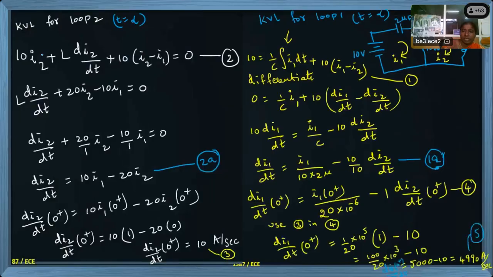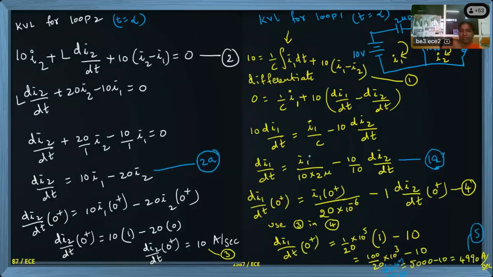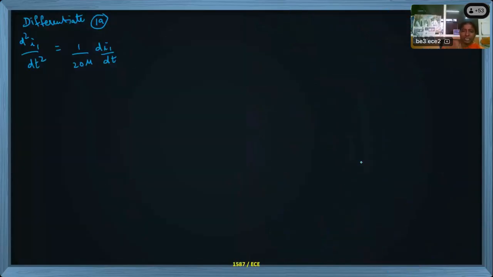Then on the right side, I1 by 10 into 2 micro is there, so 1 by 20 micro I will retain, and di1 by dt it will become. Minus 1 into di2 by dt becomes minus 1 into d square I2 by dt square. Let this be equation 1b. 1a has become 1b. Just to remember, I am giving equation numbers like that.